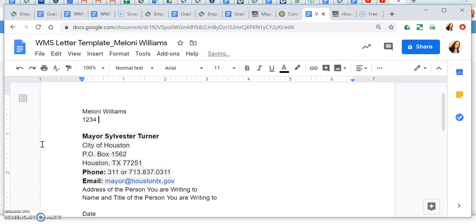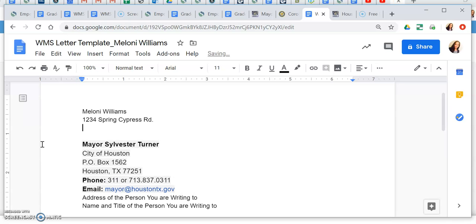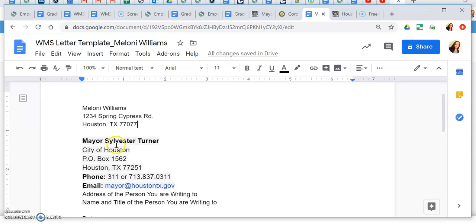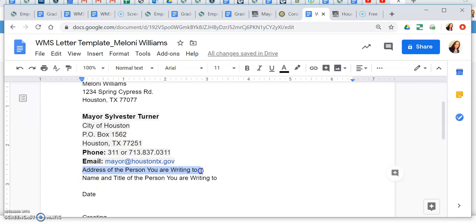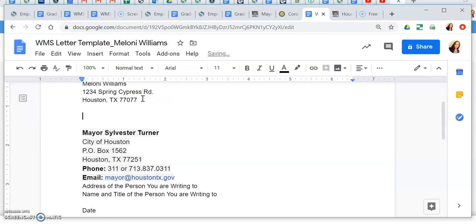So 1, 2, 3, 4 Spring Cypress Road, Texas 77077. Okay, so I have my address, and then the second part is the address of the person you're writing to and the name and title of the person you're writing to. So I'm not going to leave this like this because it doesn't look well. It looks like I copied and pasted it from the website.